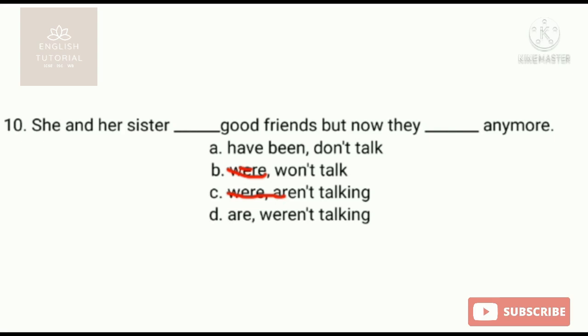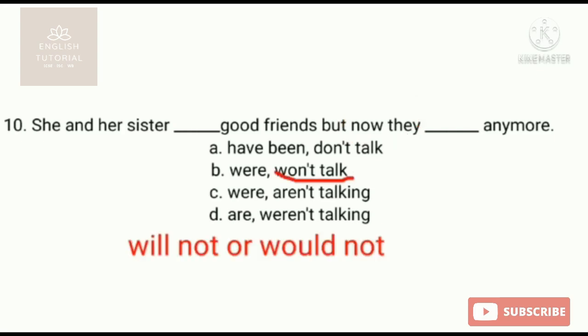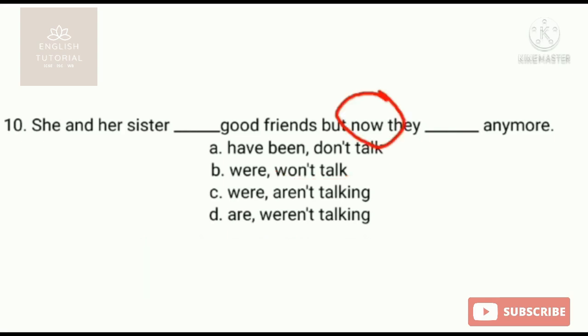But the next one, they anymore, now it is said. If you choose the B one, won't talk, it means will not or would not. Okay, but now it is written, but now they. So the appropriate one is C, where the first one is were, and the second one is aren't talking.